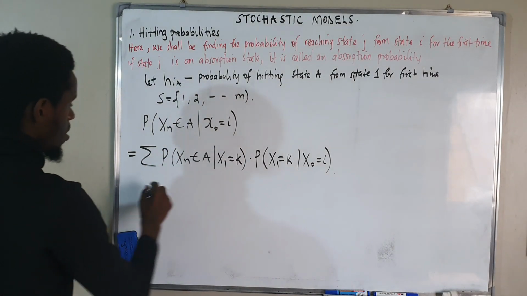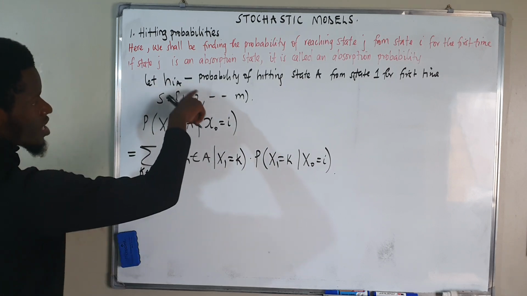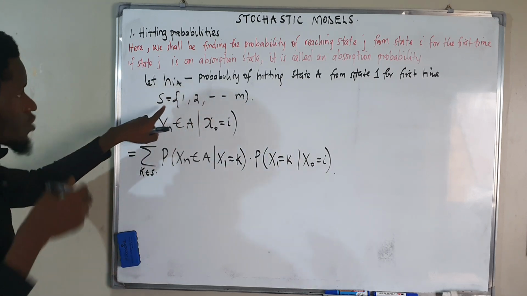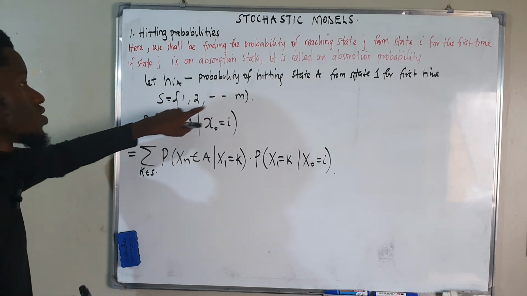But now this k will run over all of S, like k contained in S. Remember, our S is a finite set of states, like states 1, 2, 3.